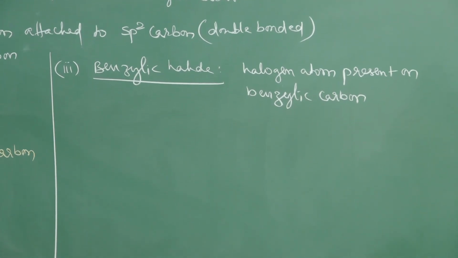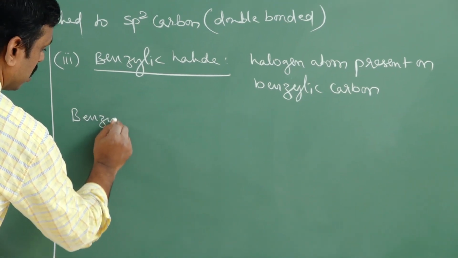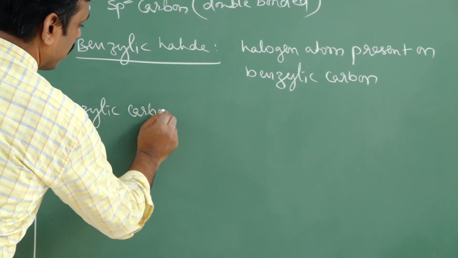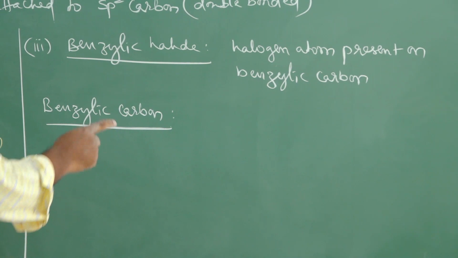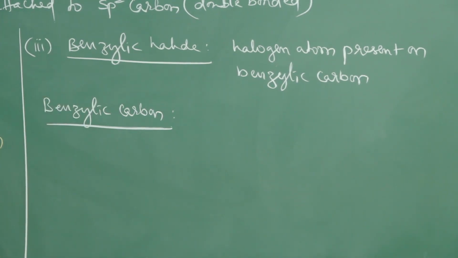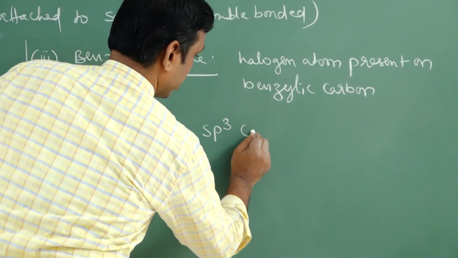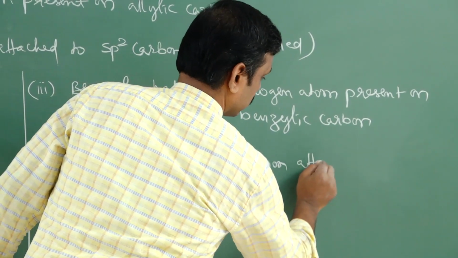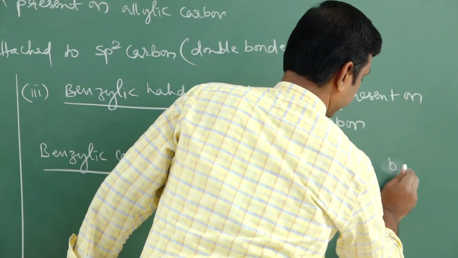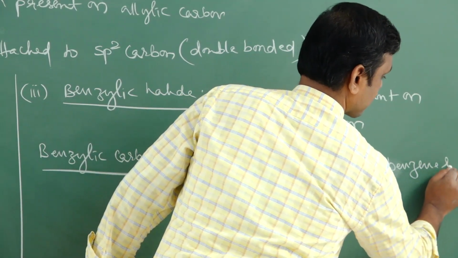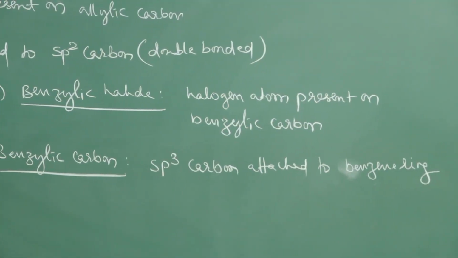So then you must know what a benzylic carbon is. What is a benzylic carbon? Students, a benzylic carbon is not a benzene carbon. A benzylic carbon is also an sp3 carbon, the sp3 carbon which is attached to a benzene ring. Therefore it is an sp3 carbon attached to a benzene ring, right? So if an sp3 carbon is attached to a benzene ring, then it is called a benzylic carbon.